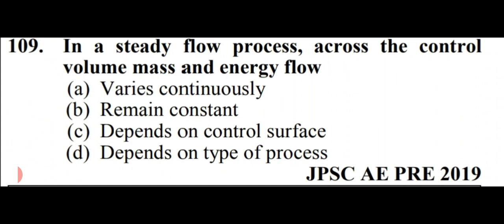Next question is, in a steady flow process across the control volume, mass and energy flow, options are varies continuously, remains constant, depends on control surfaces, depends on a type of process. So for this question, in a steady flow process across the control volume, mass and energy flow remains constant. That is option number B, remains constant.